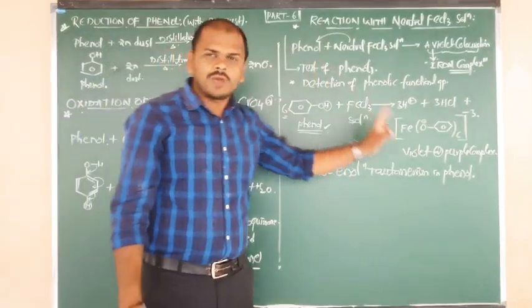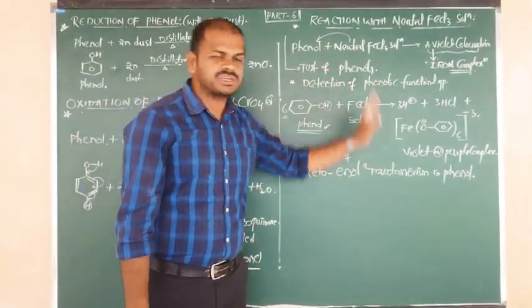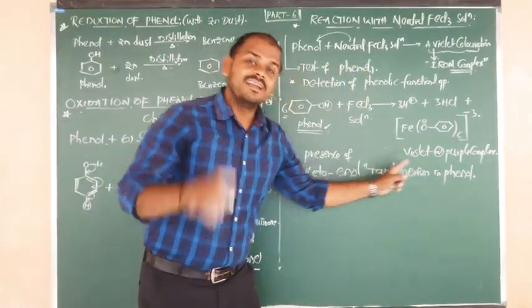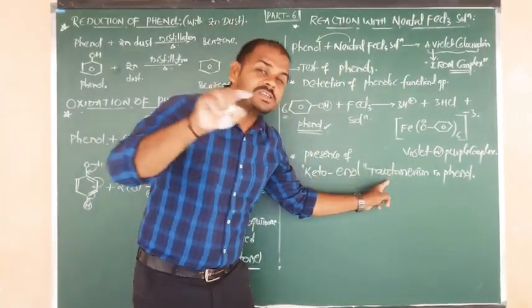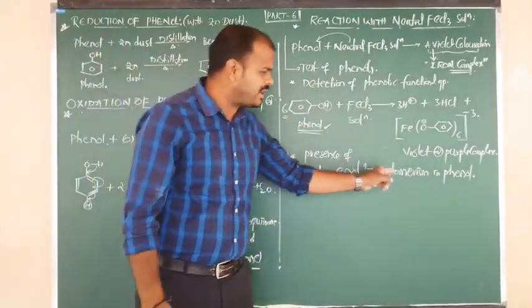So one is the test of phenols or detection of phenolic group. Number two is that in phenols tautomerism is possible. Which type? Keto-enol tautomerism is possible in phenols.